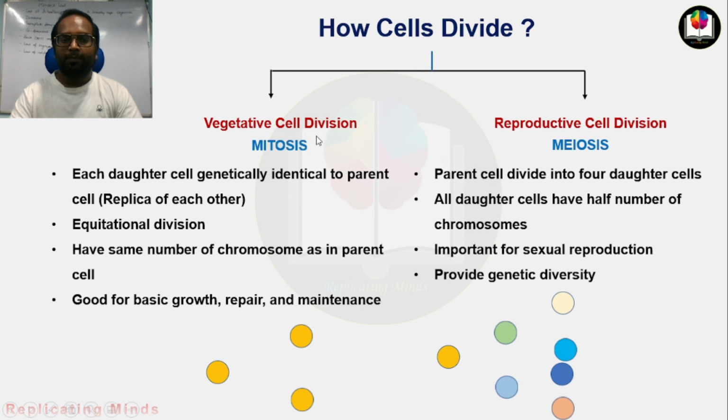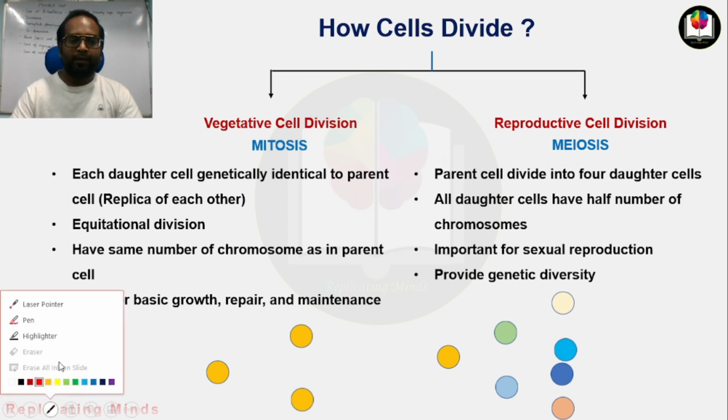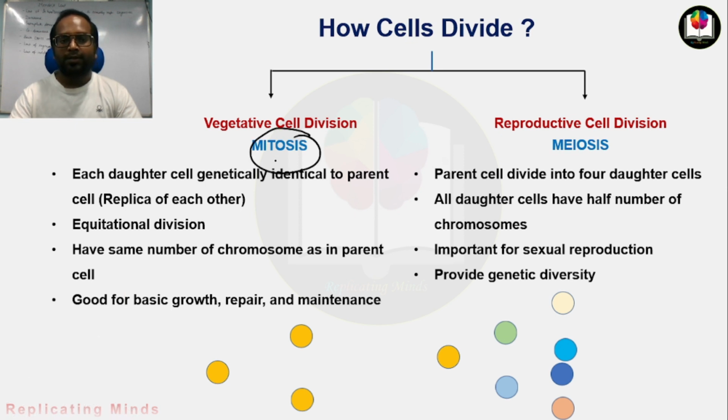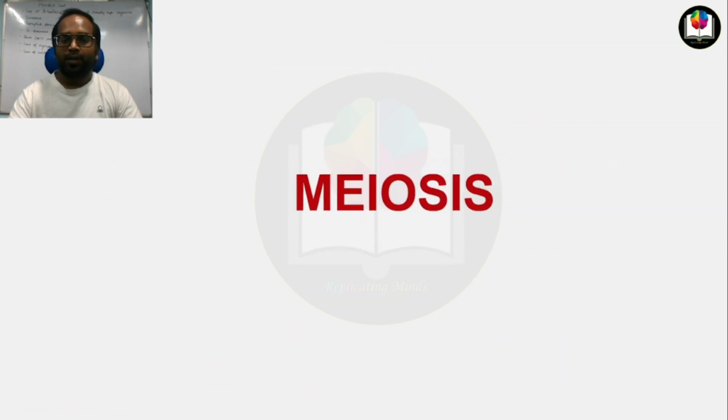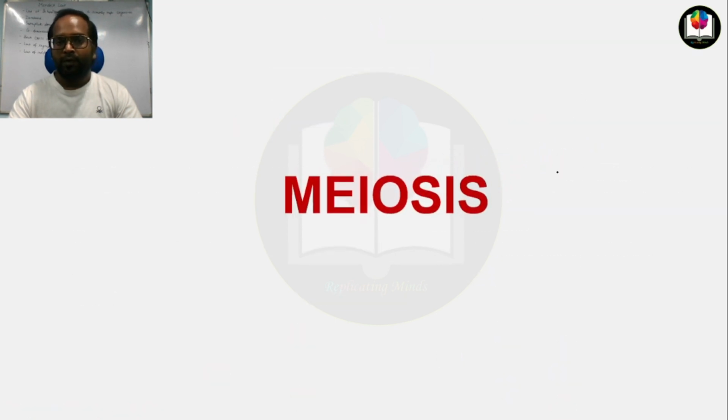Now we discussed the mitosis process till now, and we have covered almost all the important points related to mitosis, how the process of mitosis occurs. Now we can go on to discuss meiosis. Before going into the process of meiosis, we should first discuss the background of meiosis: why meiosis occurs, and what is the importance of meiosis?